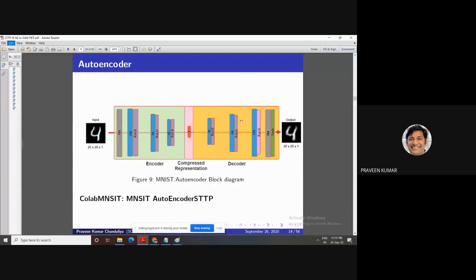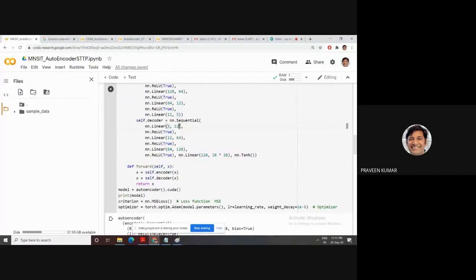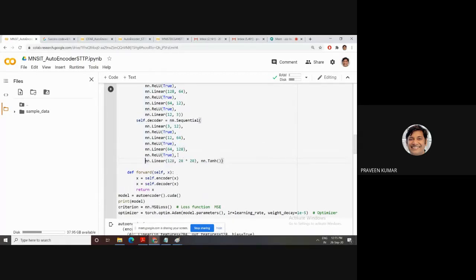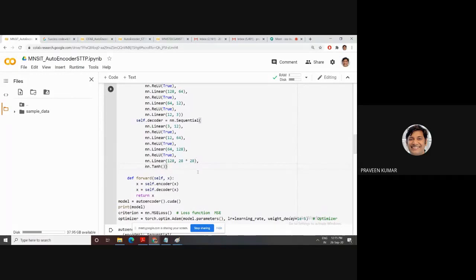Then next go for 12, then go for 64, then 128, then go for 784. Then this 3 to 12, then 12 to 64, then 64 to 128. Then ReLU. Then the last one again is 128, which we need to convert into an image. This one has the image size. Then after that we have an activation function. This activation function is the Tanh function.